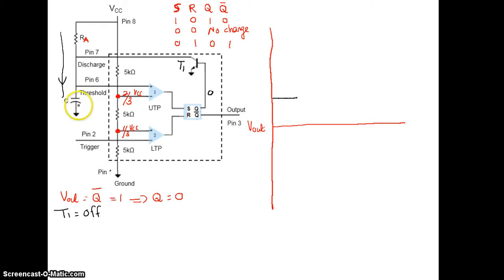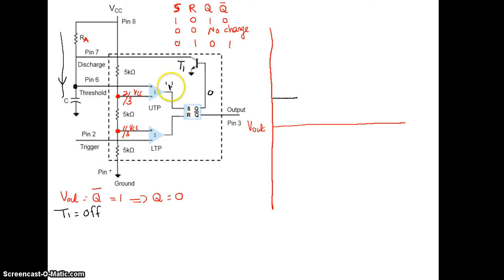Now see here, this capacitor voltage will be connected to the plus terminal, or non-inverting terminal, of the comparator. Inverting terminal voltage is fixed, it is 2 by 3 VCC. When the capacitor voltage exceeds or is just equal to or just greater than 2 by 3 VCC, the output of this comparator, since the plus terminal voltage is high, switches to 1.